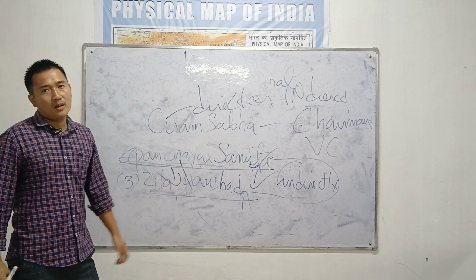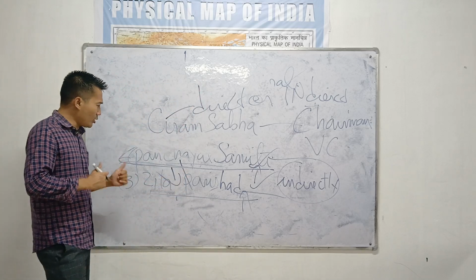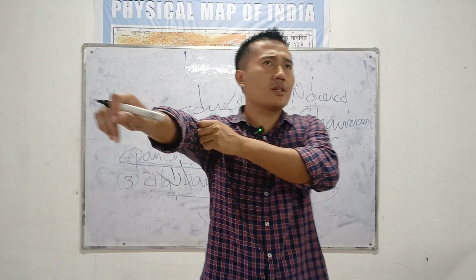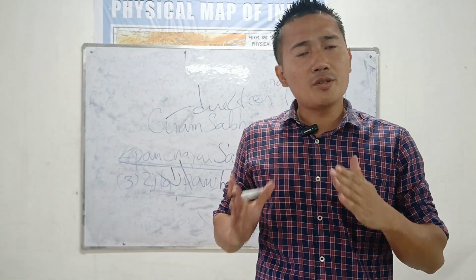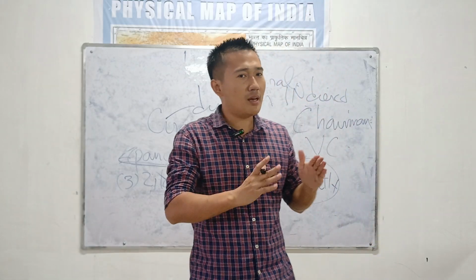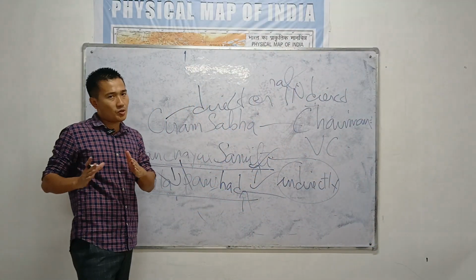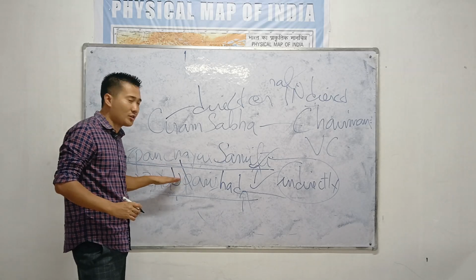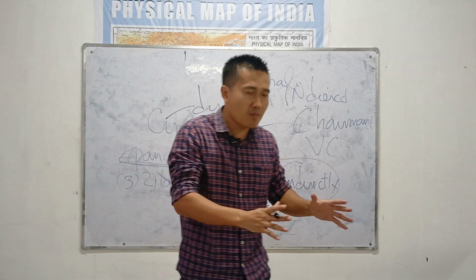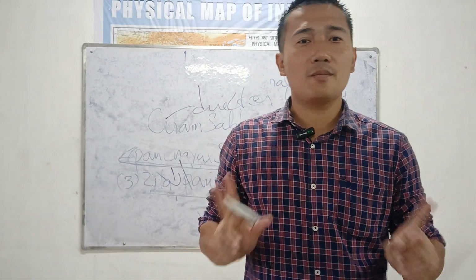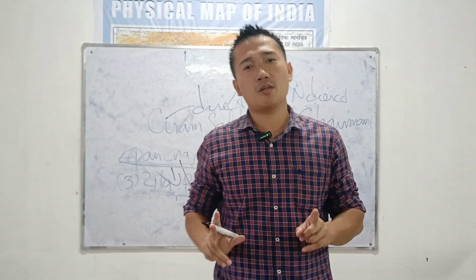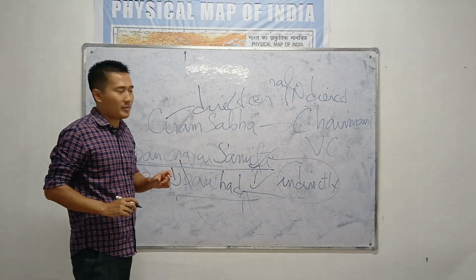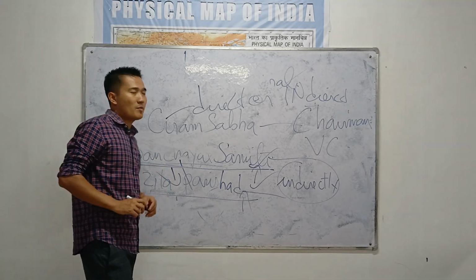One more thing. You will find in some NBC previous year questions the option that the Deputy Commissioner of that particular district is the chairman of the Jila Parishad. No, the option is wrong. It is not the Deputy Commissioner. The chairman and vice chairman of the Jila Parishad are elected only from among its members. Please do not get confused by this option.